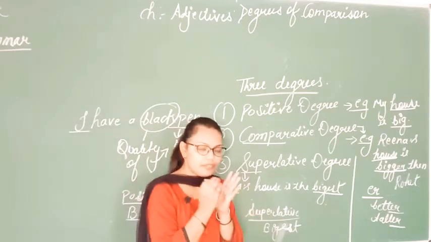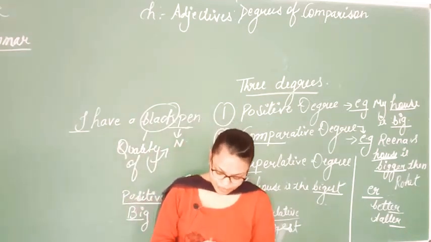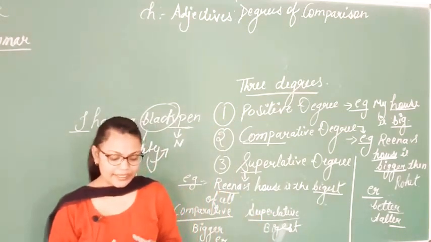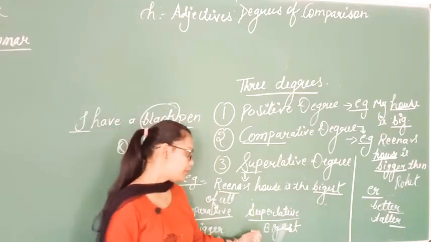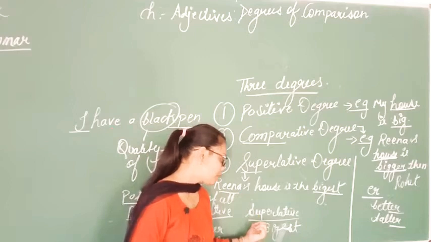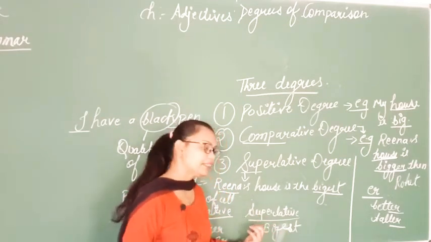Yes. Then we have superlative degree. As I told you earlier, superlative degree is when we collectively talk about everyone and talk about only one among them. That becomes your superlative degree. It means when we compare one thing among all, that is your superlative degree.